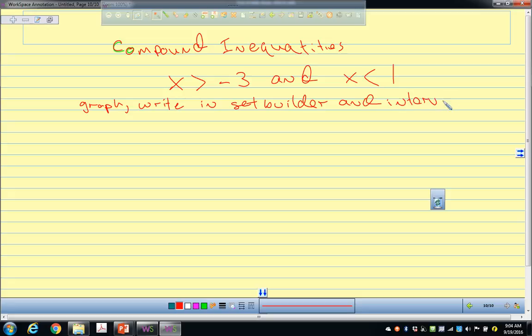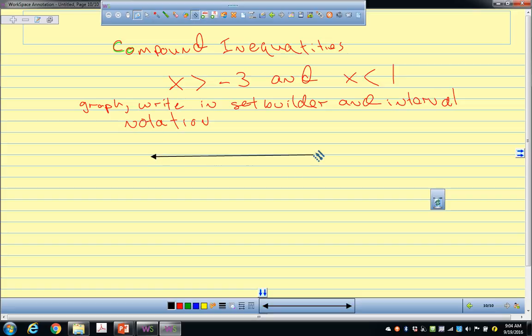So I'll do a couple examples and then we're going to do some practice, okay? Notation. So the way you do this, we have already done x is greater than 3, right? How do I do x is greater than 3 on a number line? x is greater than -3.